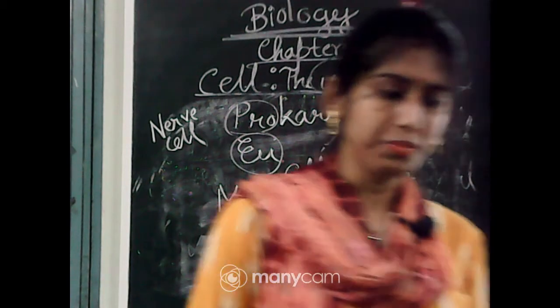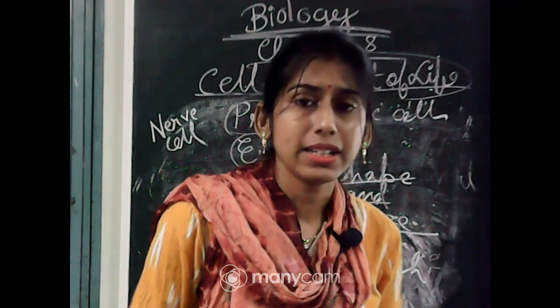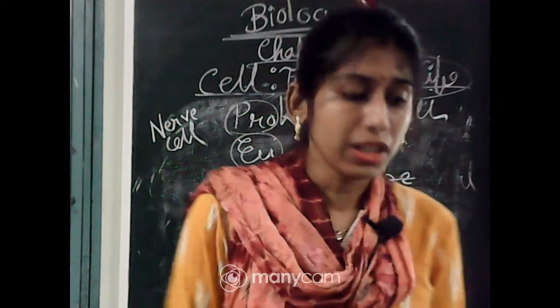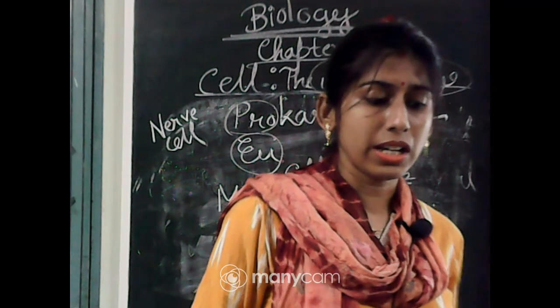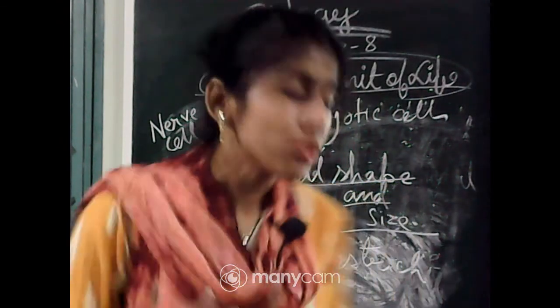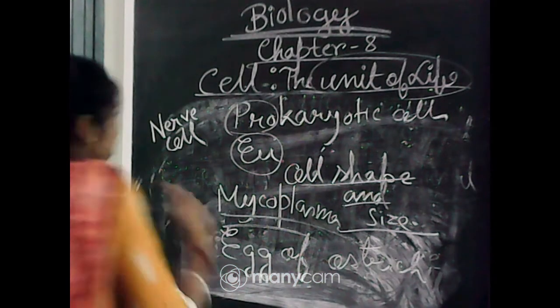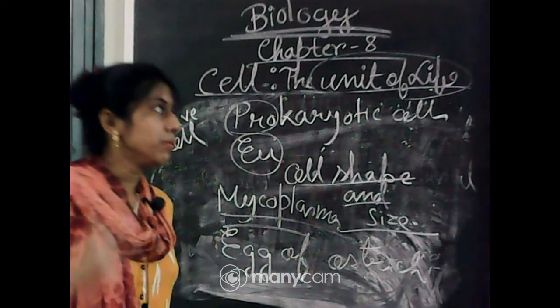Okay. So cells may be disc-like, it may be polygonal, it may be columnar, it may be cuboidal, it may be thread-like, it may be irregular. So the shape of the cells can vary in various ways.